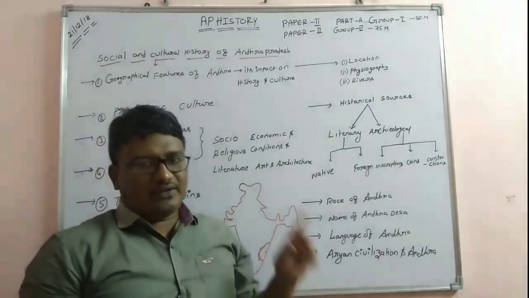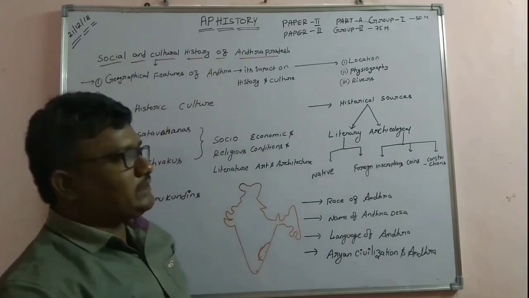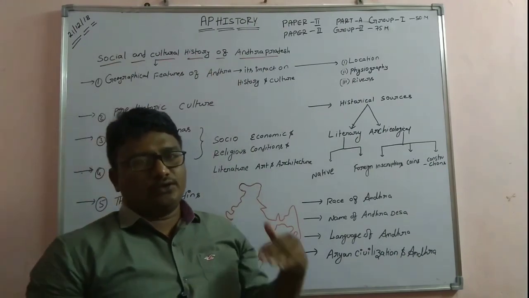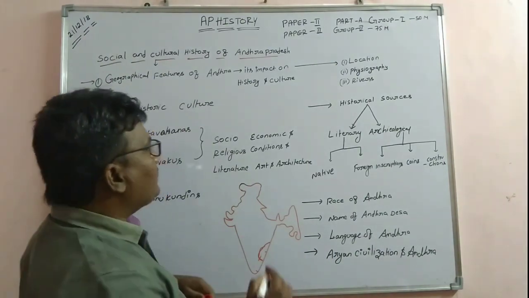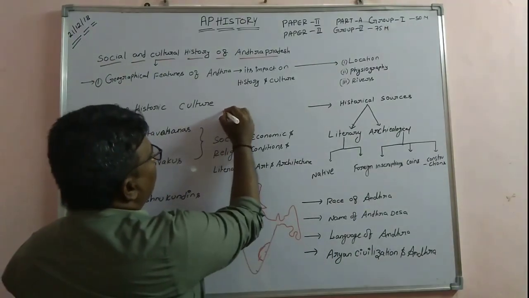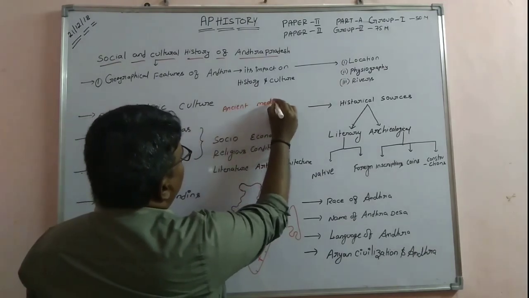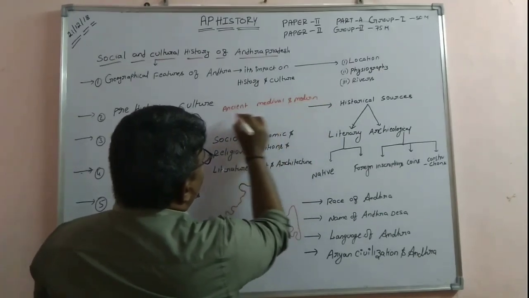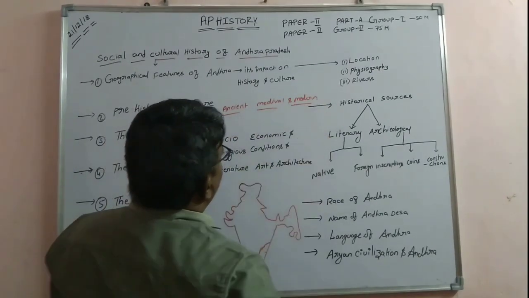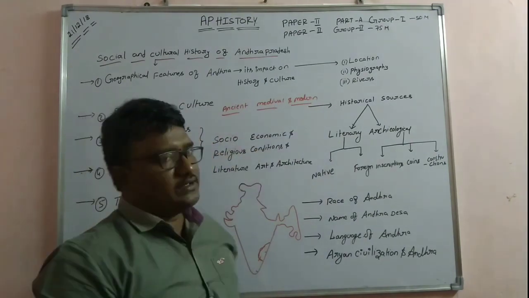But particularly we are living in the state of Andhra Pradesh, so we are going to discuss the state of Andhra Pradesh. But comparatively we should go for both India and Andhra. We have the sources of the history of India as ancient, medieval and modern: ancient Indian history, medieval Indian history, modern Indian history.